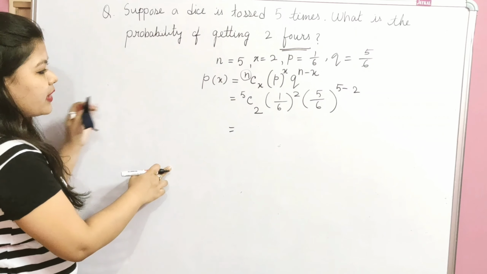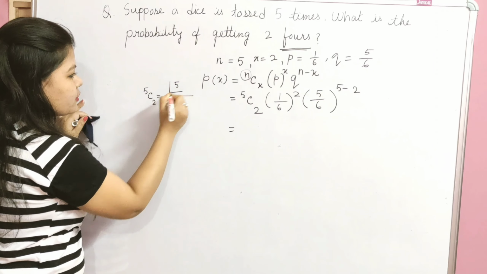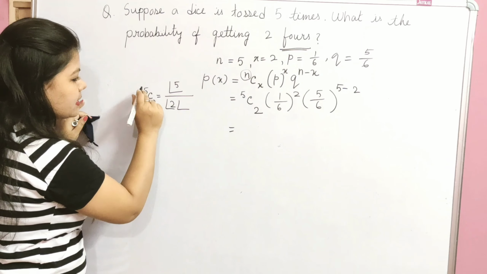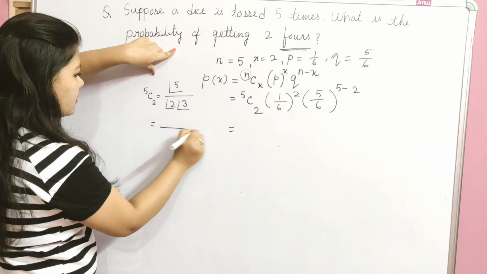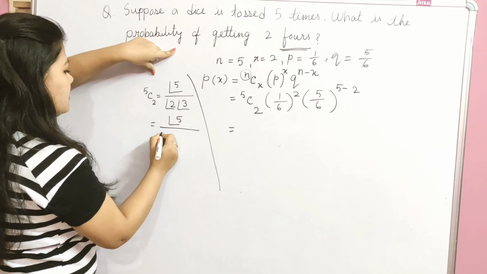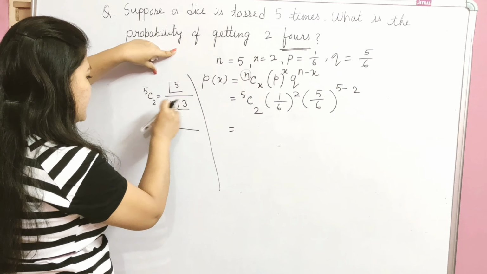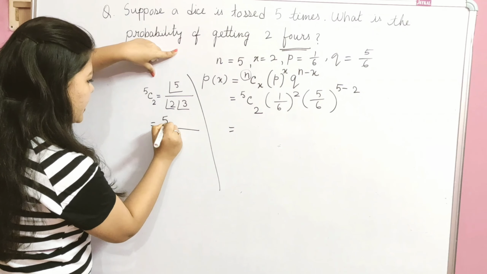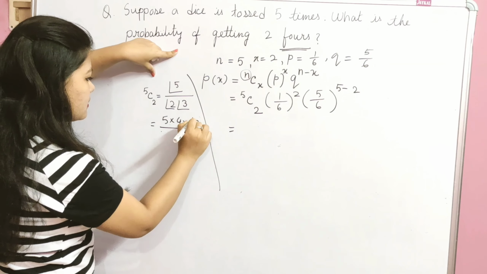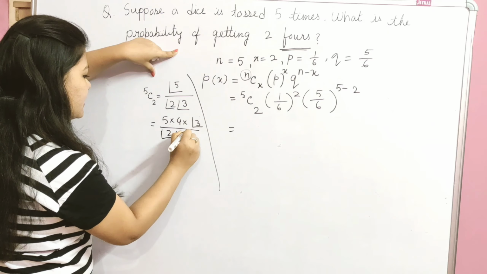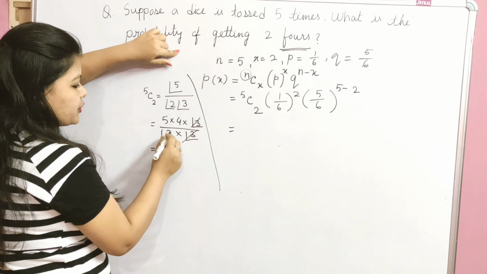Now find the 5C2 value. 5C2 means 5 factorial divided by 2 factorial into 3 factorial. 5 factorial can be written as 5 into 4 into 3 factorial, divided by 2 factorial into 3 factorial. 3 factorial cancels out, and 2 factorial is equal to 2.